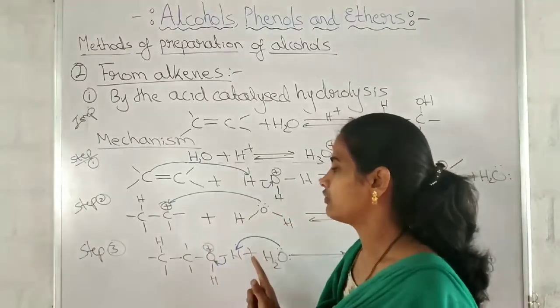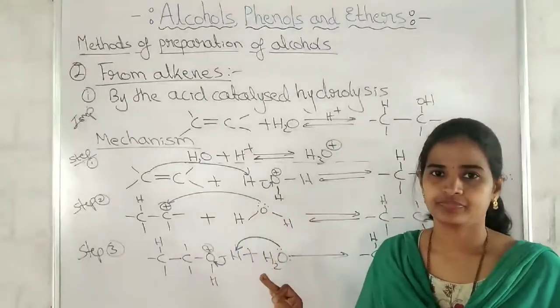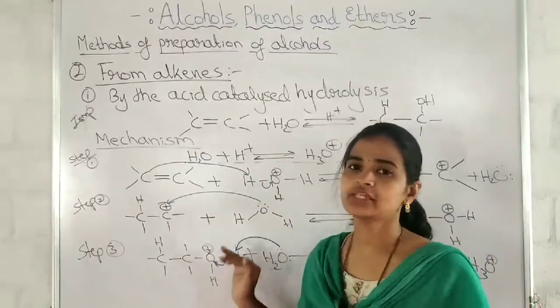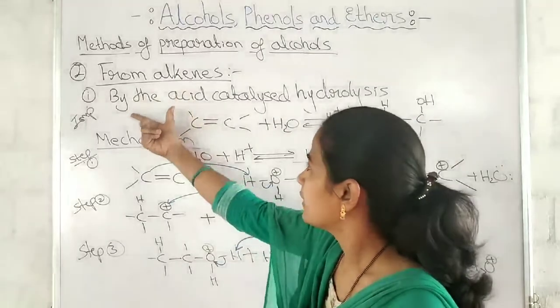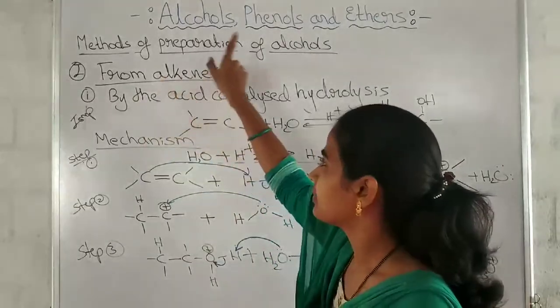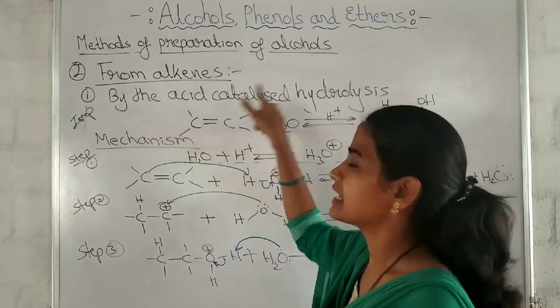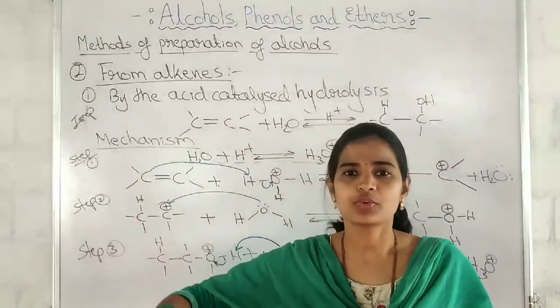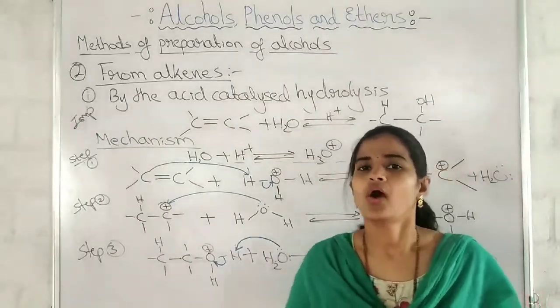Show the lone pair of electrons, positive charge, bonds neatly. Okay? And this mechanism is very important. Next we will move on to, see, we are studying the preparation of alcohols by using alkenes, by the acid catalyzed hydrolysis. Next one is by using the alkenes by the hydroboration followed by oxidation.